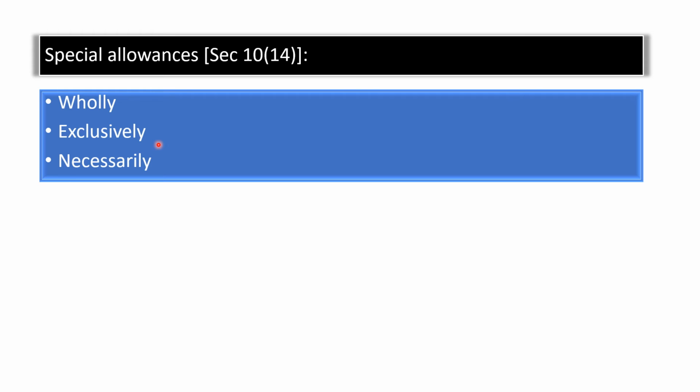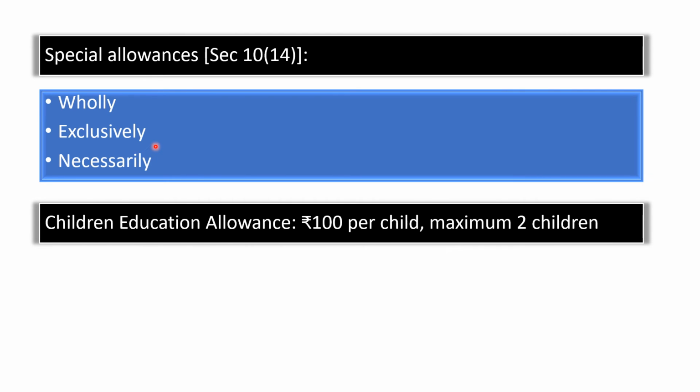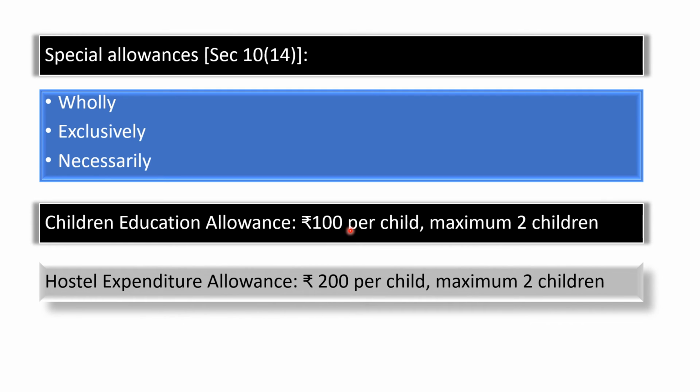Only the necessary things are going to be allowed. Now, children education allowance. Employees will also get children education allowance, that is 100 per child and maximum 2 children. Hostel expenditure allowance is 200 per child and maximum 2 children.